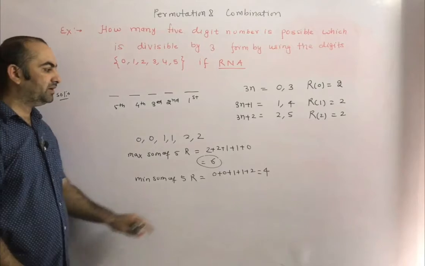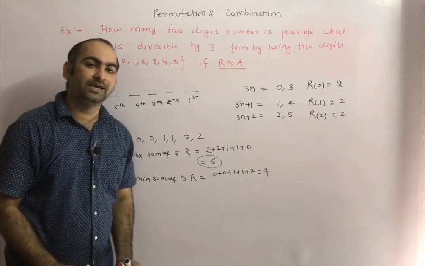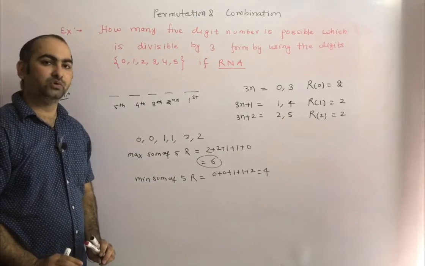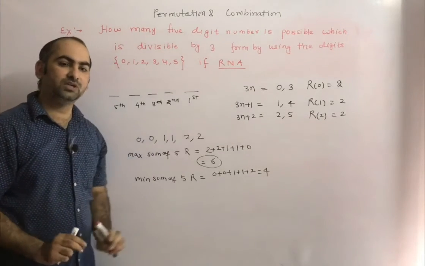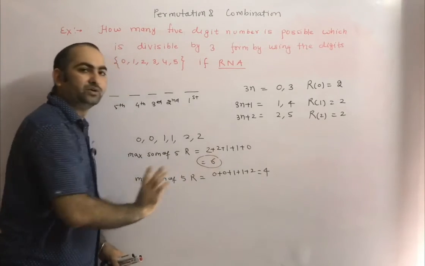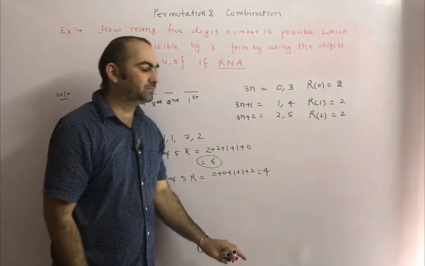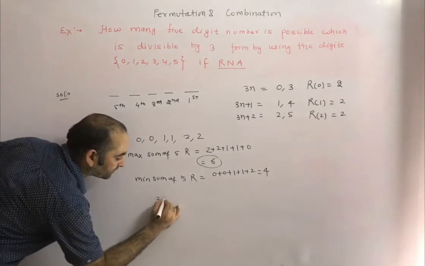Okay. So remainder 2 how many times is coming? 2 times. That means we have to take 2 digits in such a way that remainder should be 2 if you divide by 3. Okay. And repetition is not allowed. That means both the digits should be distinct. Okay. So we have to take 2 digits which gives remainder 2. So if you check here, 2 digits what? 2 and 5. That means we have to take 2 and 5.